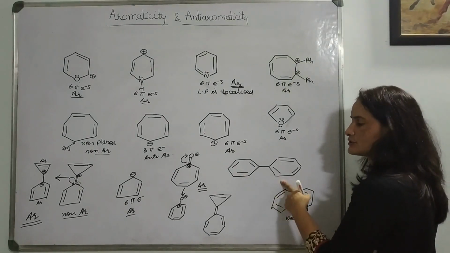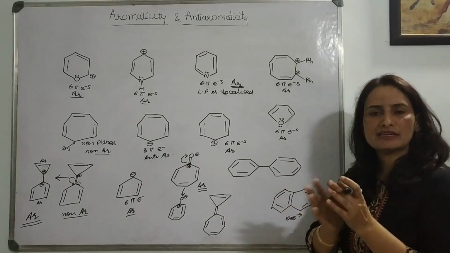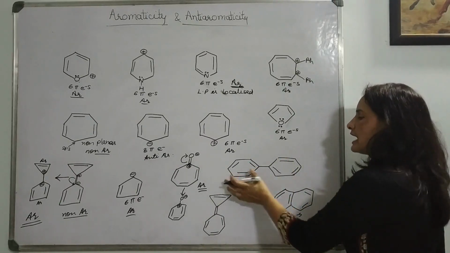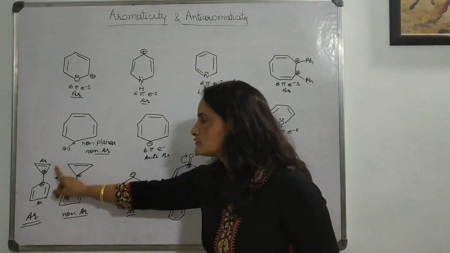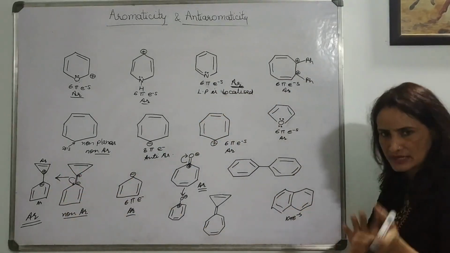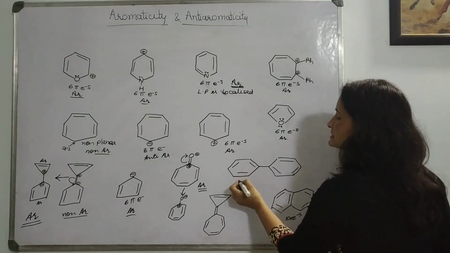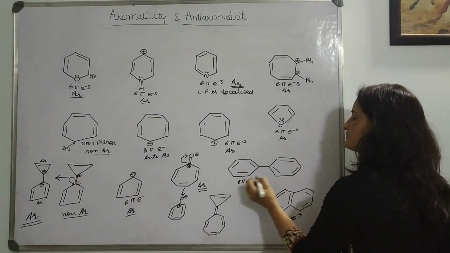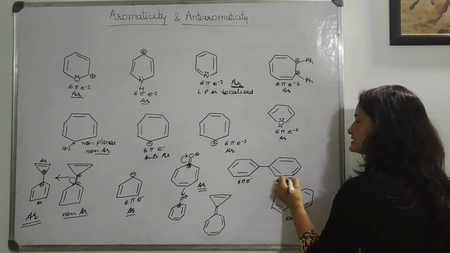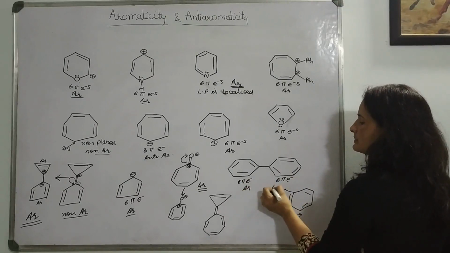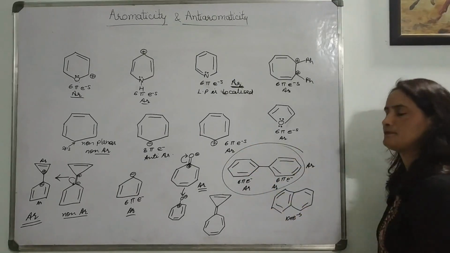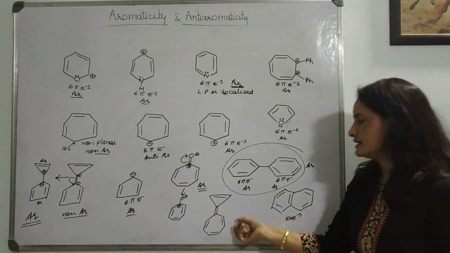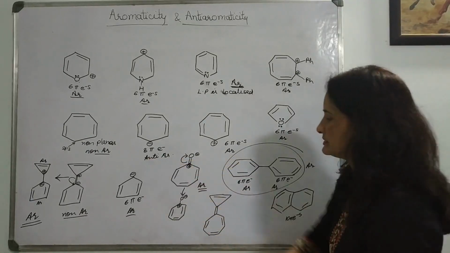But in this kind of situation, when you are having isolated rings, you will do the same thing like here. You have to check the aromaticity separately in the two rings. It is a 6 pi system. It is also a 6 pi system. So this is also aromatic, that means the whole is going to be aromatic. Correct? Now here, do the same thing like there.